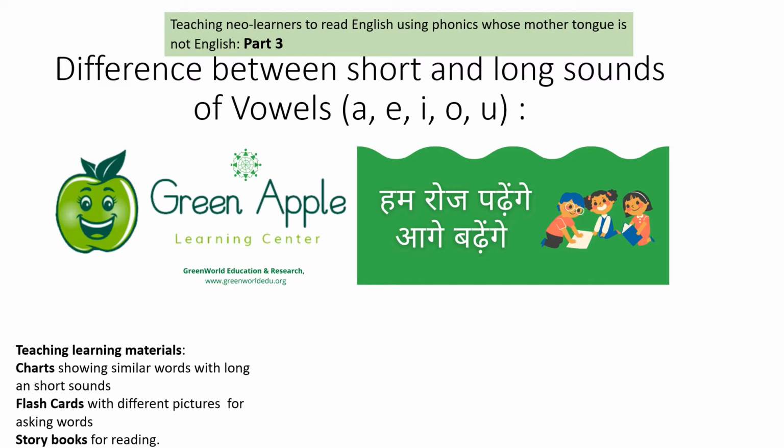What if a word has two vowels, not just one vowel? So the sound of the vowel changes. So we have two sounds of the vowel, short and long sound. जैसे कि हिंदी में आप जब ई, उ, ए इनकी साउंड पढ़ाते हैं तो उनकी एक छोटी मात्रा और बड़ी मात्रा, ऐसे ही इंग्लिश में वॉवल्स जो हैं हमारे स्वर जो मात्रा के इक्विवेलेंट हैं, they have a short sound and a long sound. What teaching learning materials you can have: the same charts, flashcards and storybooks to teach these concepts.